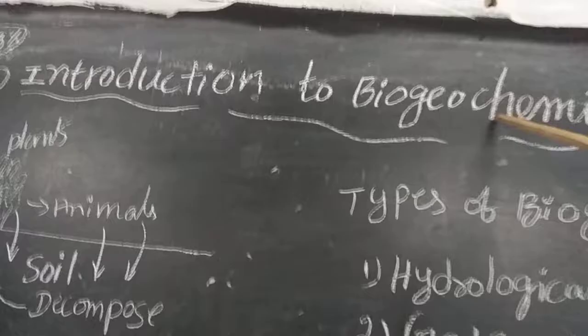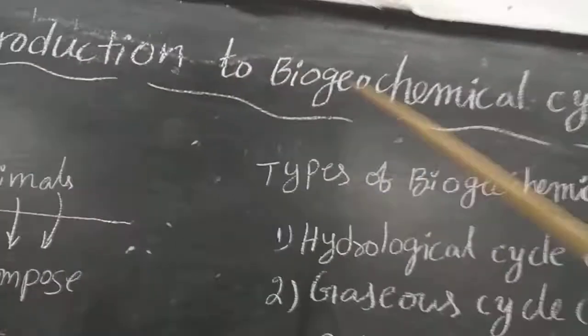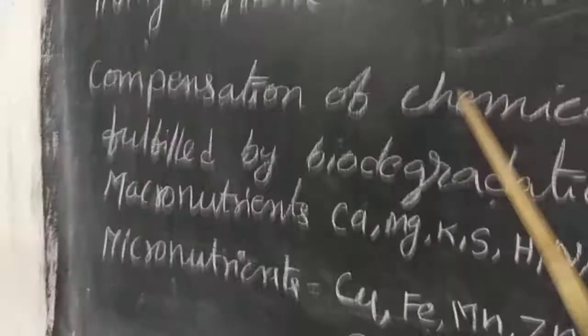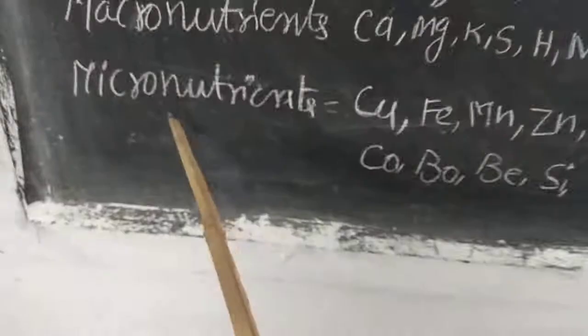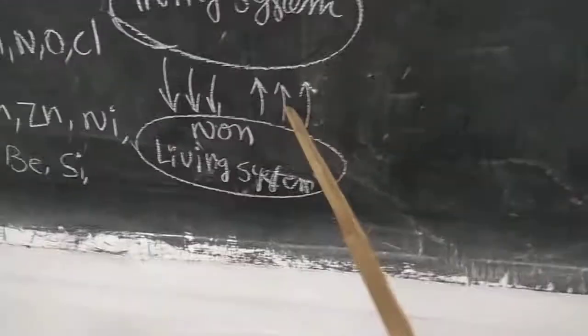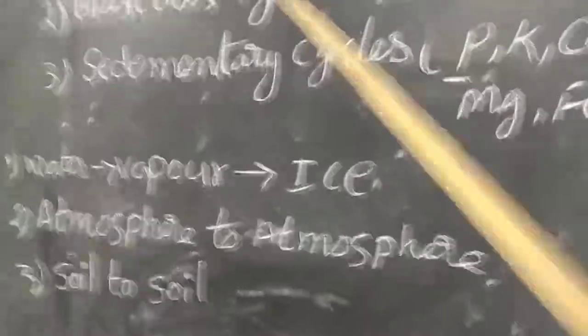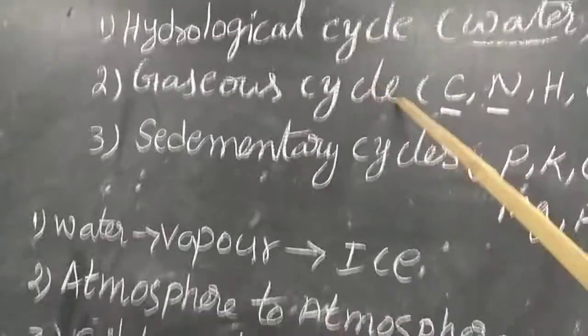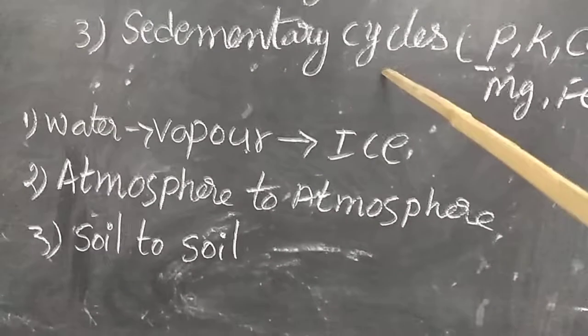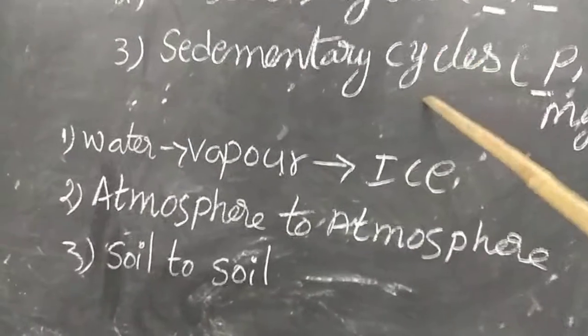Introduction to biogeochemical cycles. We studied the definition of biogeochemical cycles, what the macronutrients and micronutrients are, how chemical compounds are exchanged between the living system and the non-living system, and the types of biogeochemical cycles. They are the hydrological cycle, gaseous cycle, and sedimentary cycle. With this we conclude the introduction part.